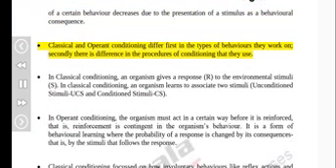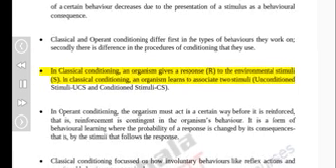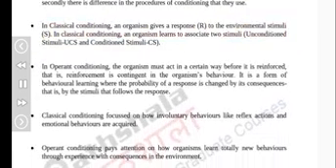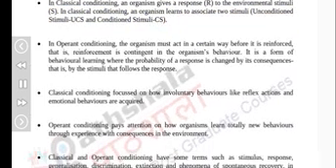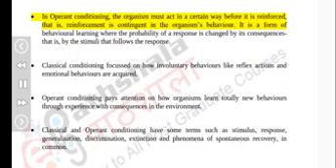Classical and operant conditioning differ first in the types of behaviors they work on. Secondly, there is a difference in the procedures of conditioning that they use. In classical conditioning, an organism gives a response R to the environmental stimuli S, and learns to associate two stimuli, the unconditioned stimulus UCS and the conditioned stimulus CS. In operant conditioning, the organism must act in a certain way before it is reinforced. That is, reinforcement is contingent on the organism's behavior. It is a form of behavioral learning where the probability of a response is changed by its consequences, that is, by the stimuli that follow the response.